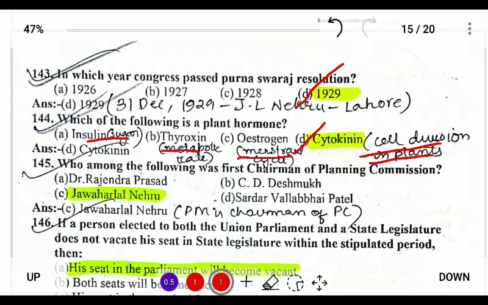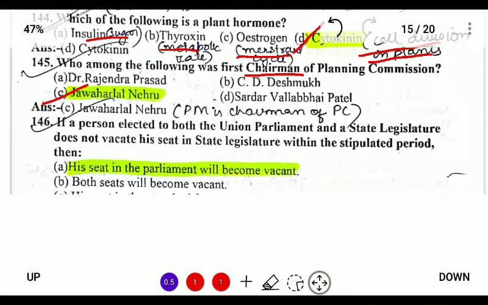Next, 145. Who among the following was the first chairman of the planning commission? So planning commission, the chairman is always the prime minister. So Jawaharlal Nehru is the first chairman of the planning commission.